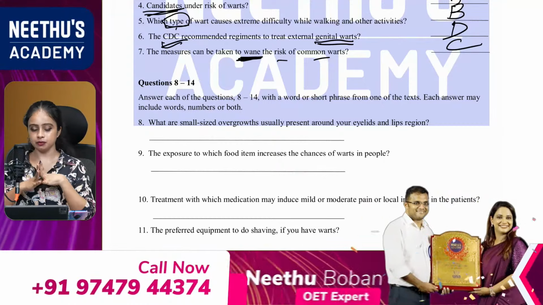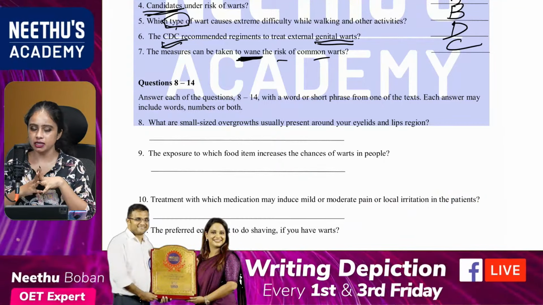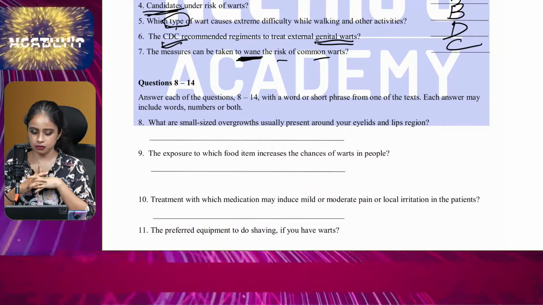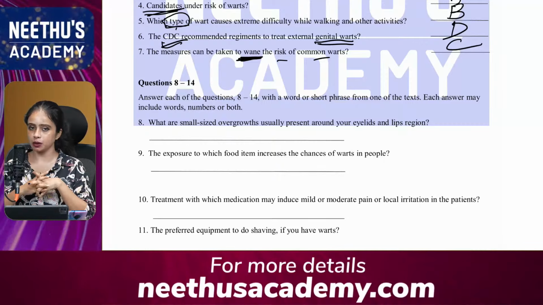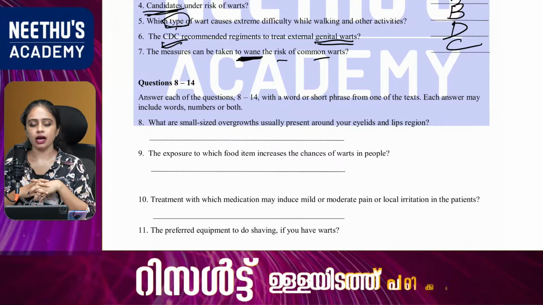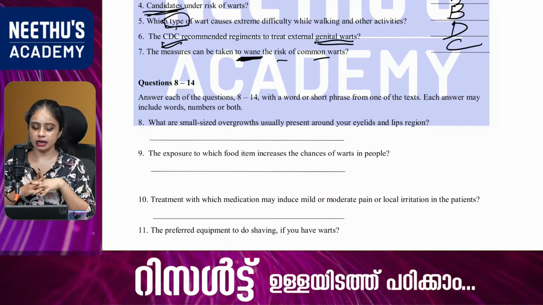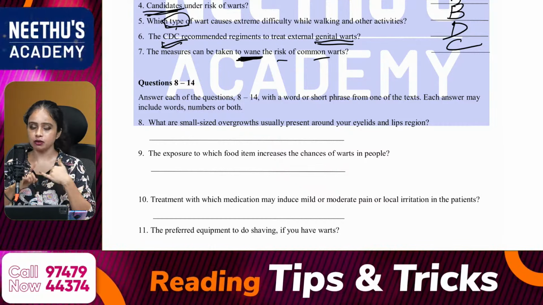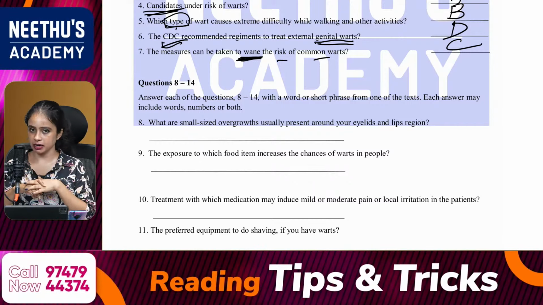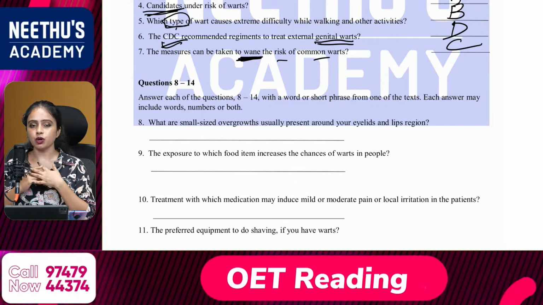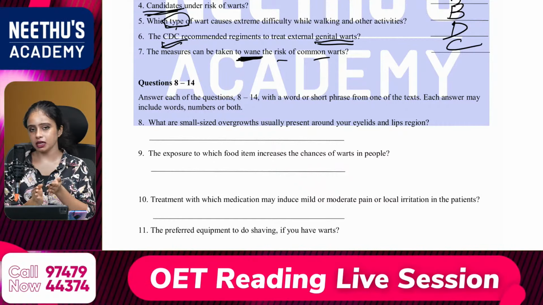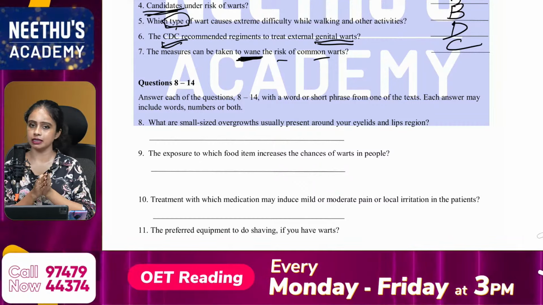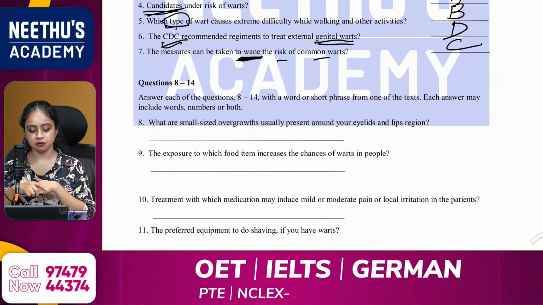Part A is all about 15 minutes, and within these 15 minutes you have to complete 20 questions. These 20 questions can be categorized into 3: match the following, short answer and fill in the blanks. For part B and C we are using the elimination strategy, but here in part A it's all about skimming and scanning. So what is skimming and scanning?